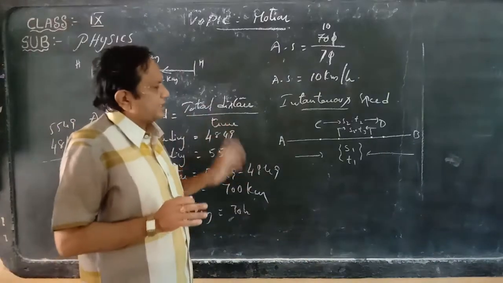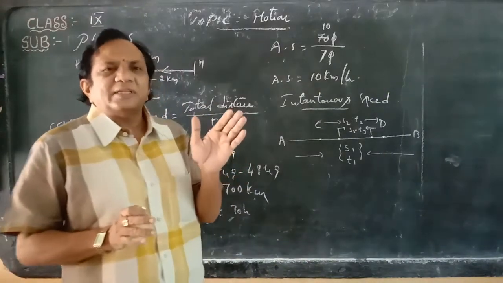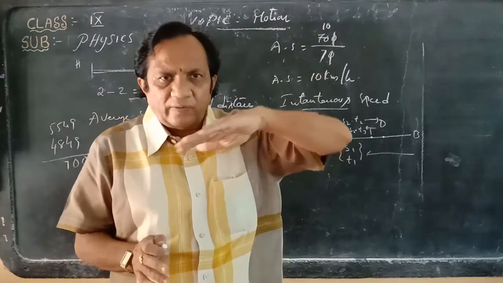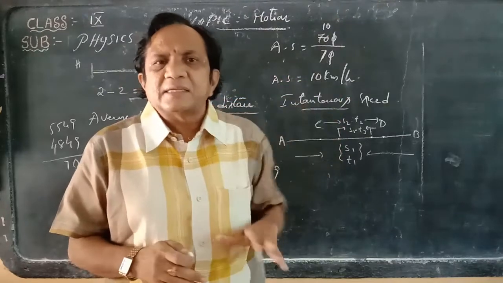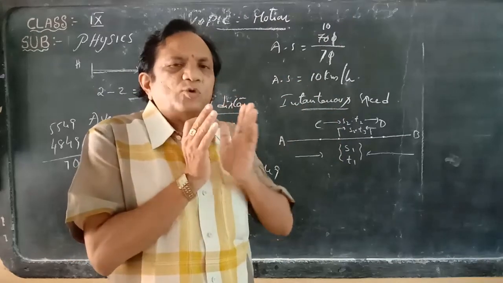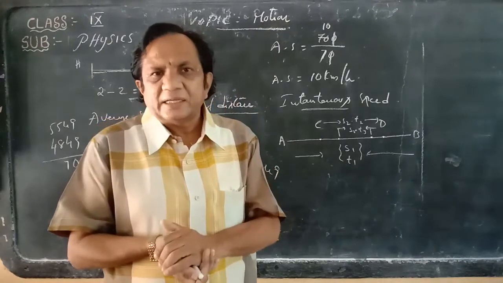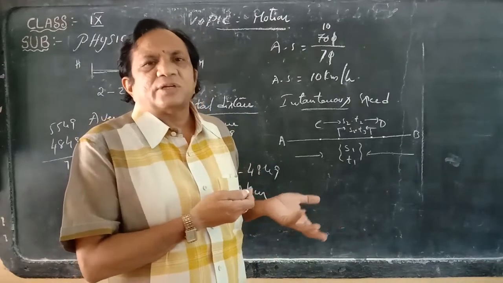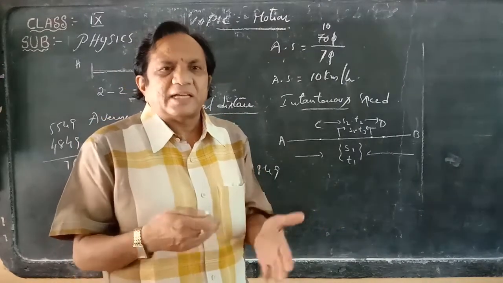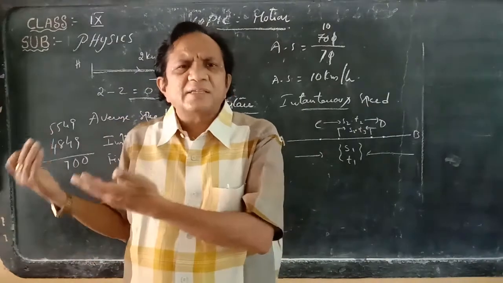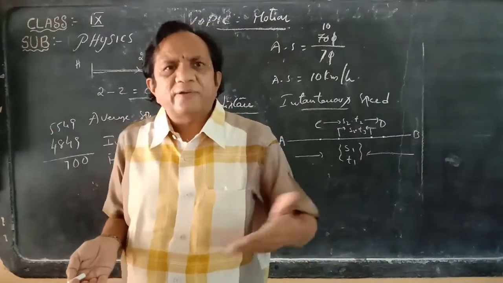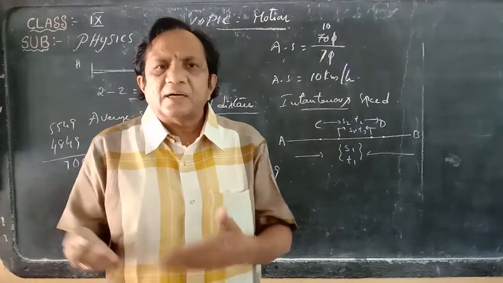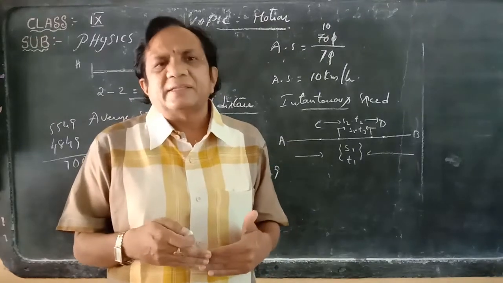But at one particular instant, it travels at constant speed. For example, on highways there are no speed breakers and all vehicles move within certain ranges, so at that point it moves with a particular instant speed. But in towns or villages, it does not travel with a particular speed. Sometimes if nobody is on the way, it goes very fast. If any object, buses or vehicles come on the way, its speed will decrease.